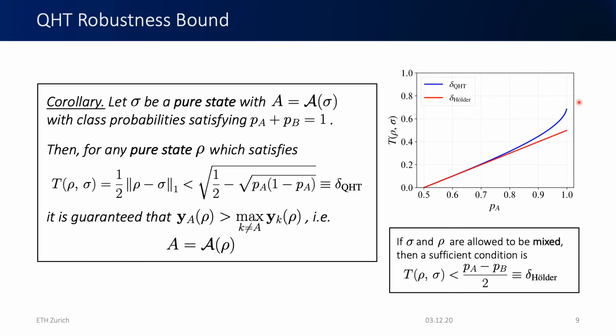And we can also do a mixed state. So if sigma and rho are allowed to be mixed, then we have this Hölder bound here, which is derived from the Hölder duality from the trace distance. So we can also certify mixed states here.